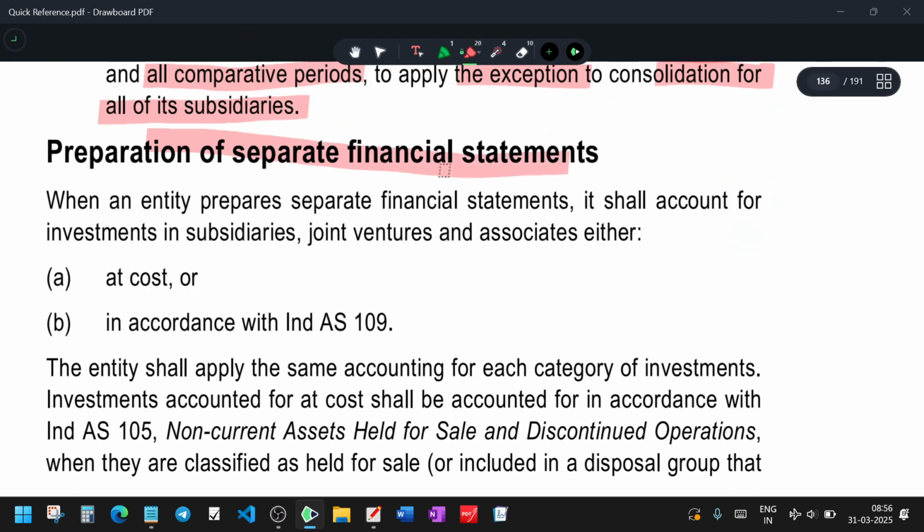Preparation of separate financial statement. A separate financial statement, what to do, why to do, why is it needed? When an entity prepares a separate financial statement, it shall account for investment in subsidiaries. It shall account for investment in joint ventures and associates.